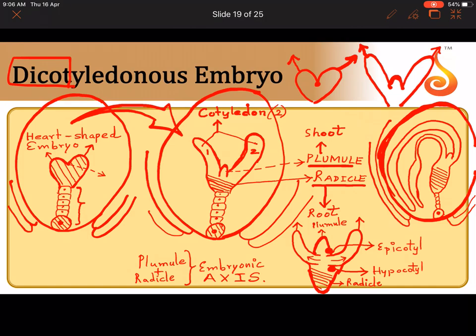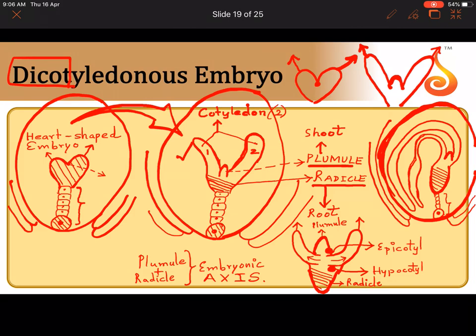See how big the cotyledons have become, that they have curled inside the ovule. Here it was so small, here it was just a lobe of the heart. Then the cotyledon kept growing and the cotyledon folds over itself. See, two cotyledons are folded. Where is the plumule? Hidden between the two cotyledons is the plumule. That mound that you see is the plumule. This part which I have shaded is the radicle.